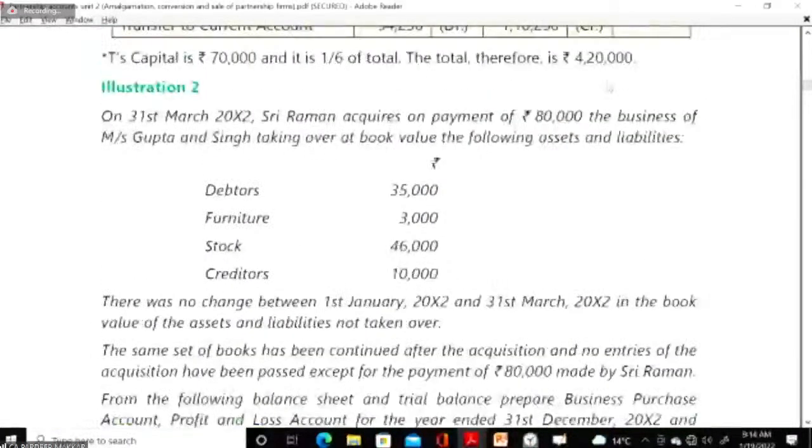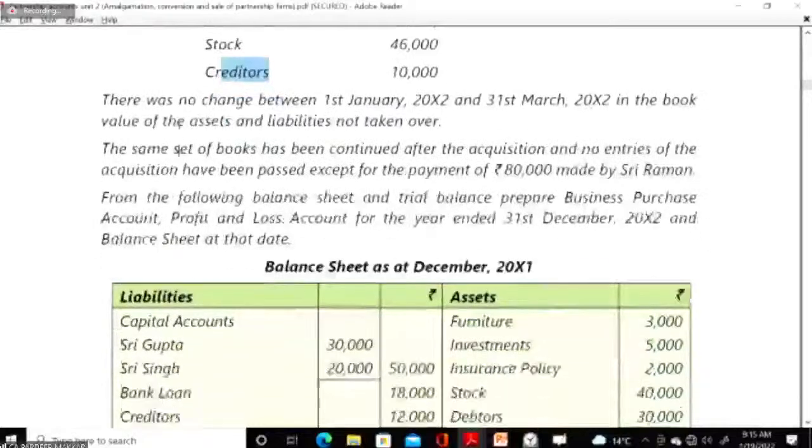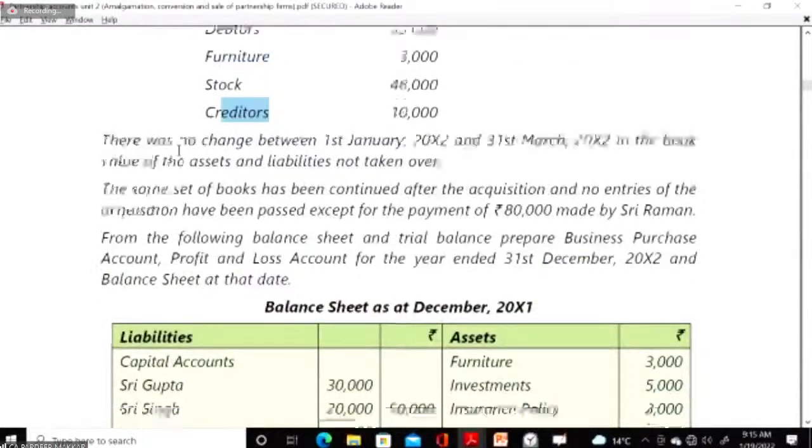Yeah, here it is mentioned. He says the business of Messrs Gupta and Singh is taken over at book value, with the following assets and liabilities. He has taken over debtors, furniture, stock, and creditors. So you have taken over only these four. Now the remaining are not taken over by him. So what are the remaining? Check your balance sheet: debtor, stock, creditor, and furniture.